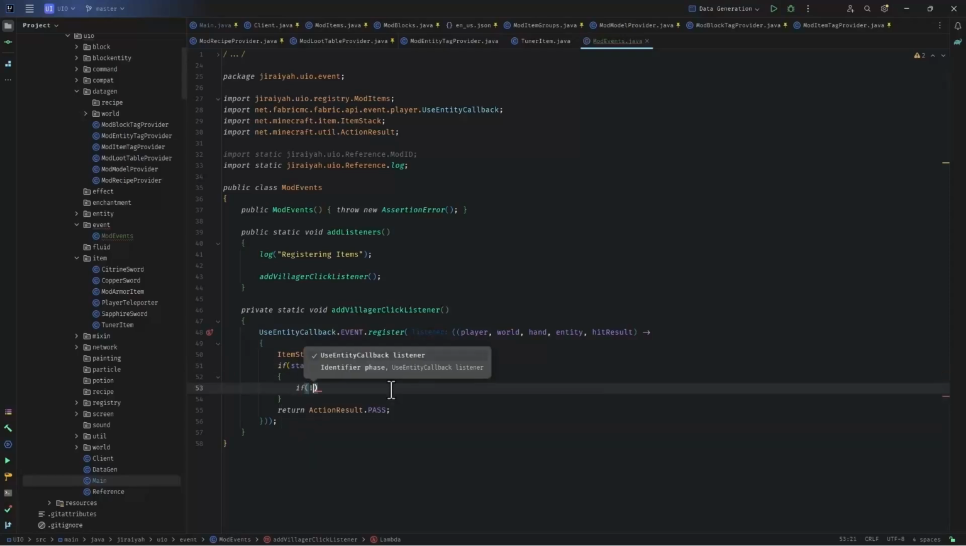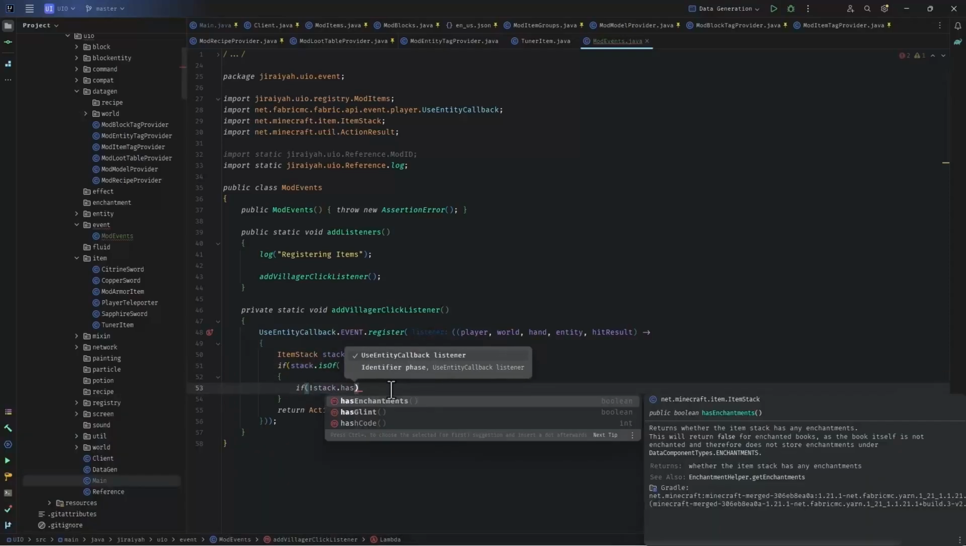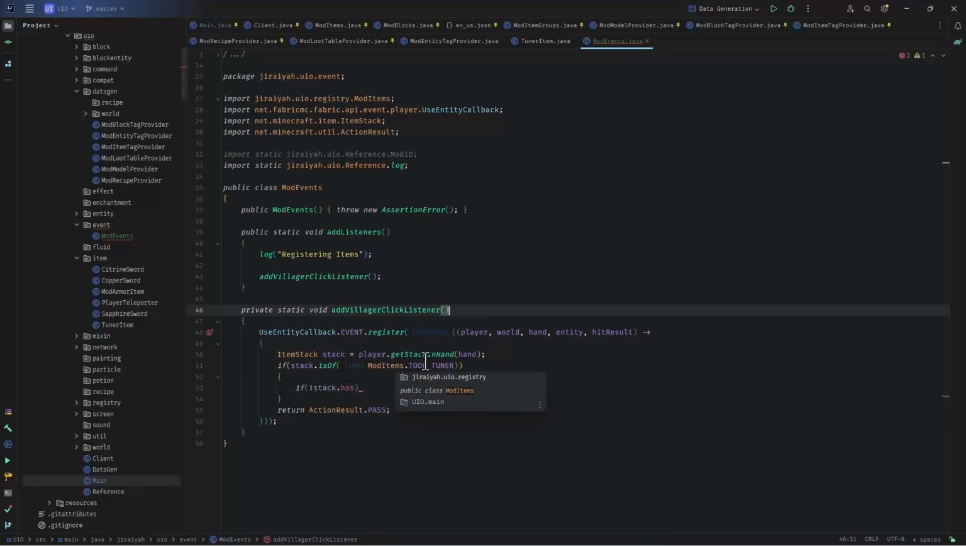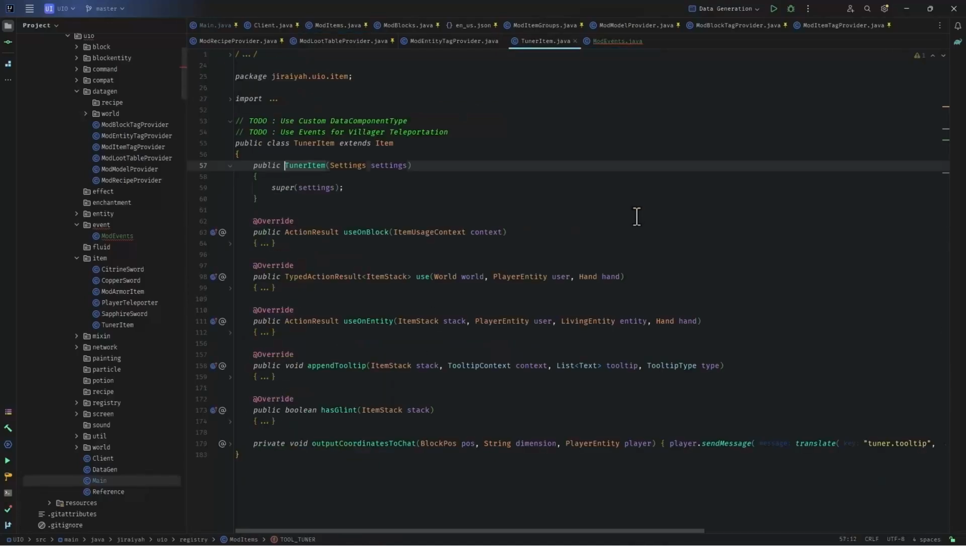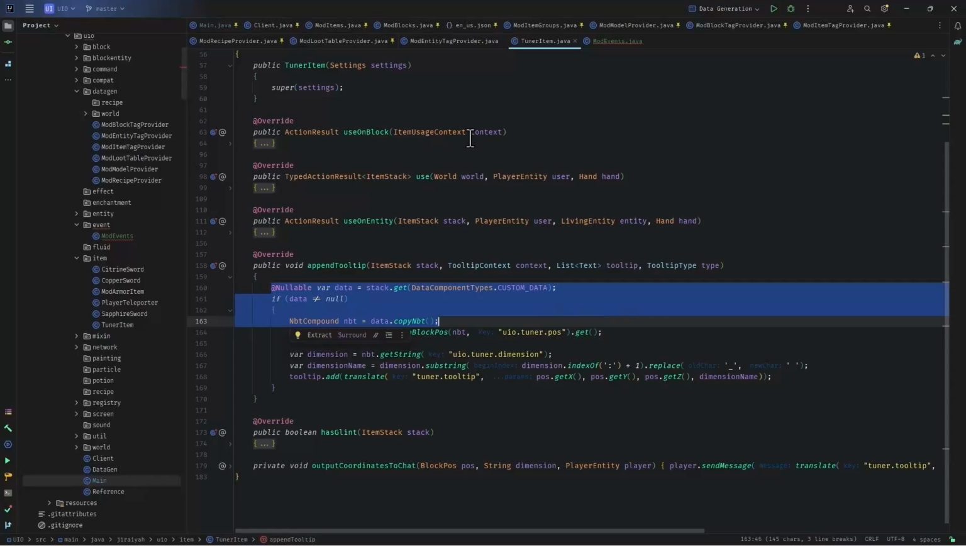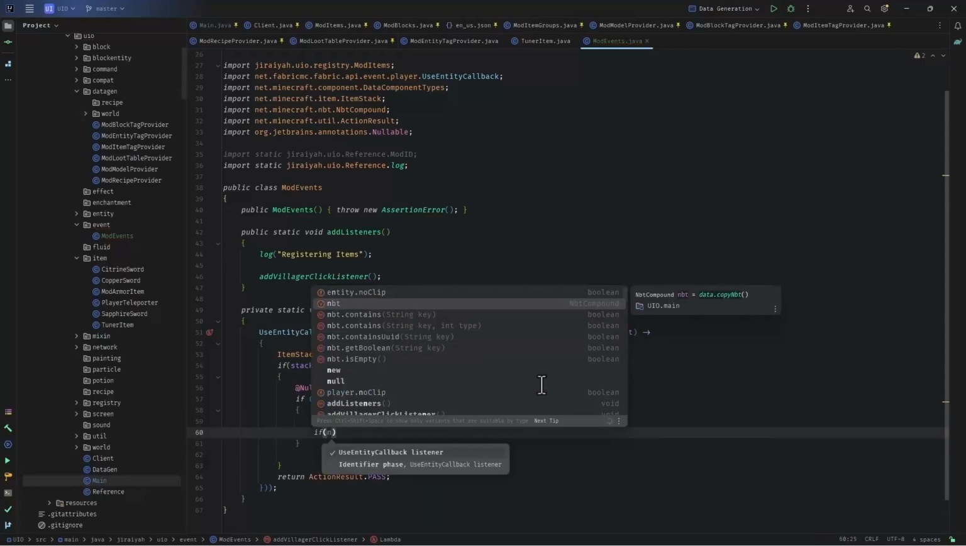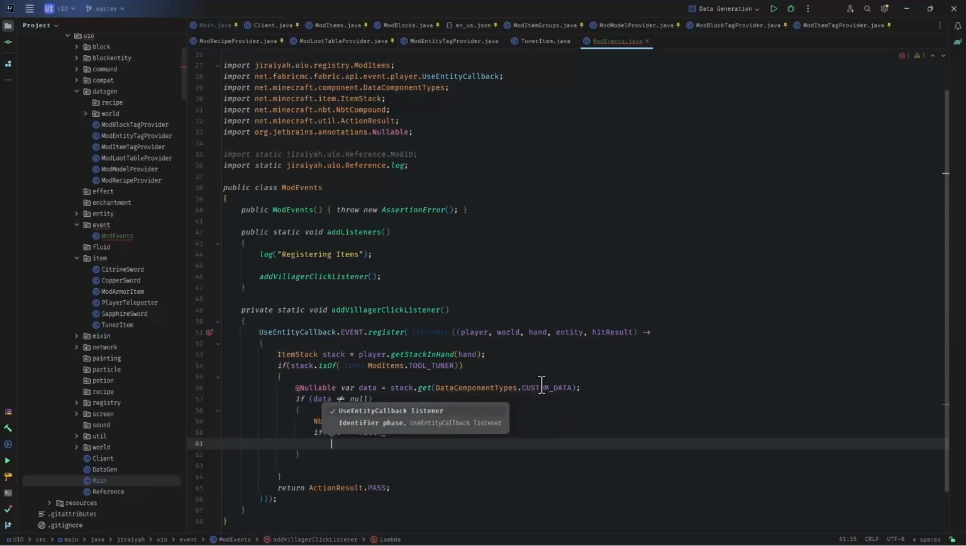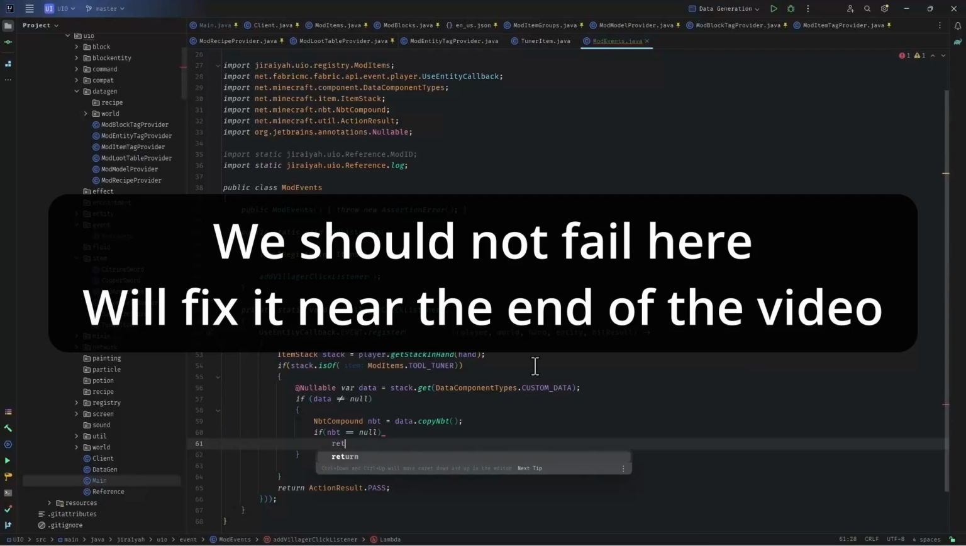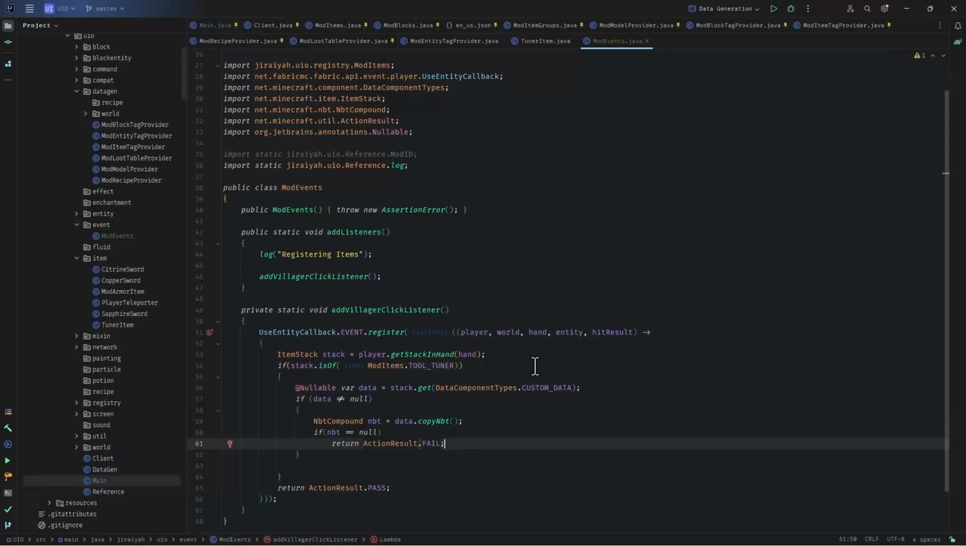Then we say if not stack.hasNbt, and that is changed. I forgot. Okay, let's take a look. That is the tuner item, and that is what we want. Okay, I totally forgot that thing is changed this way. So instead of this, now we can say if nbt equals null, because it should be nullable. If it's null, then we fail. Return ActionResult.FAIL means that although we are using the tuner, it doesn't have any information. So where to teleport, anything, forget about it. We can't do anything there.